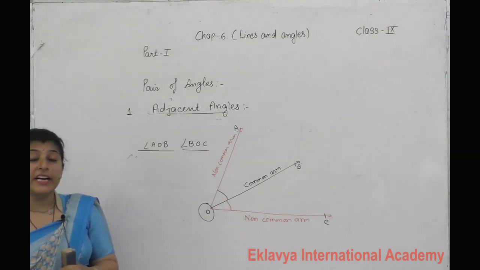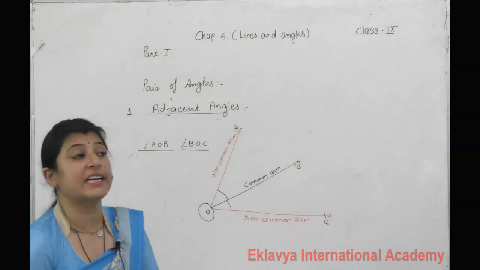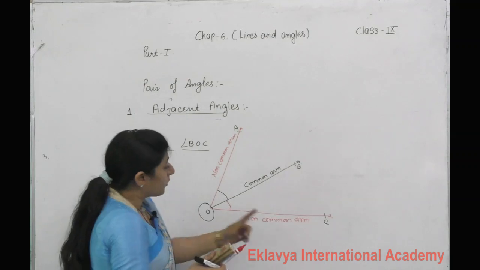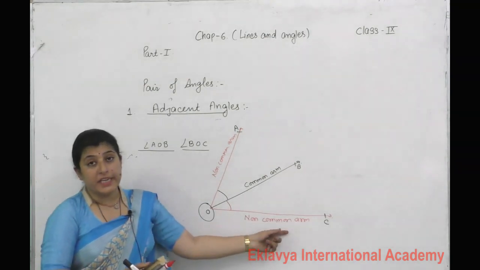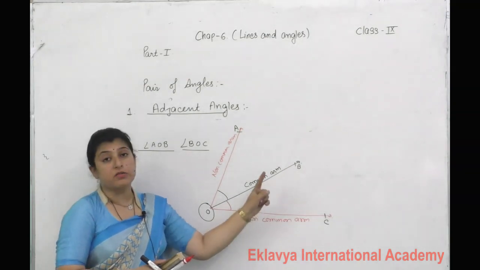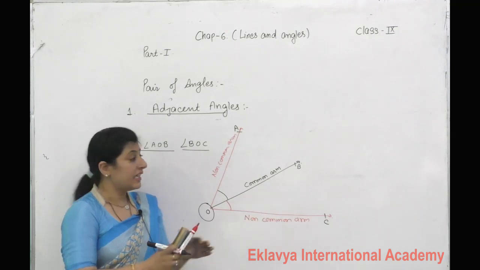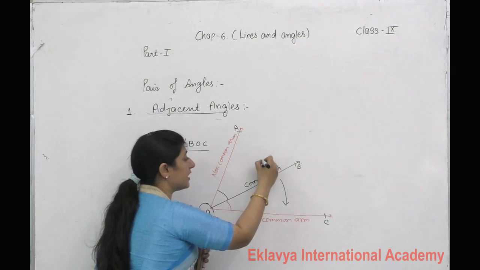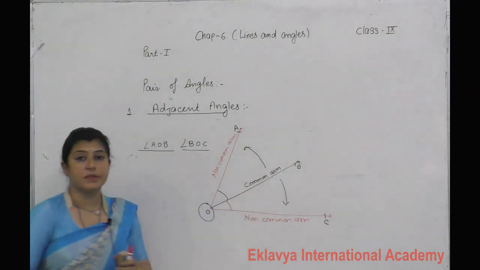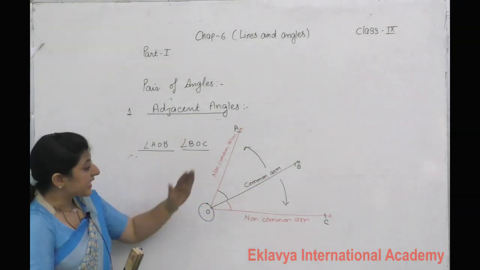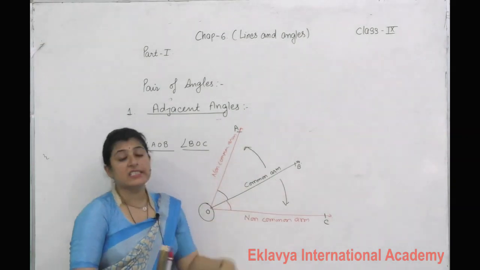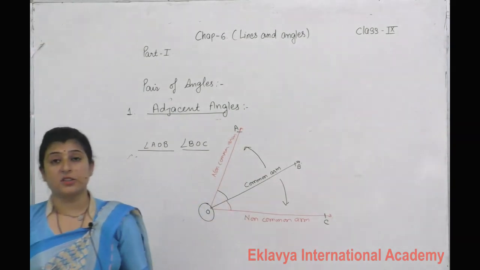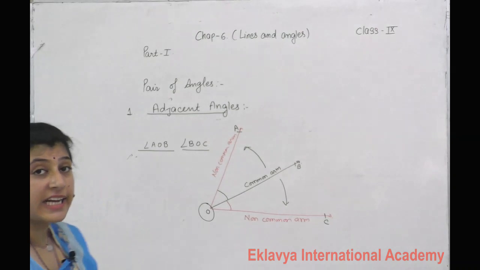The condition is, how can we say it is an adjacent angle? The non-common arms should be on opposite sides of the common arm. It means with this common arm, one arm lies downside and this one is upside. Then we can say these two angles are adjacent angles. So what is the definition of adjacent angles?